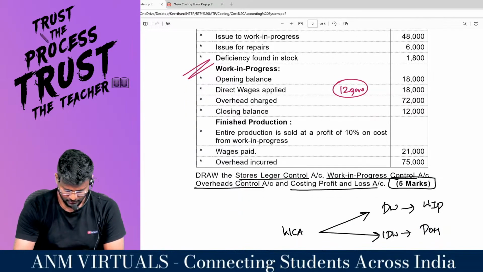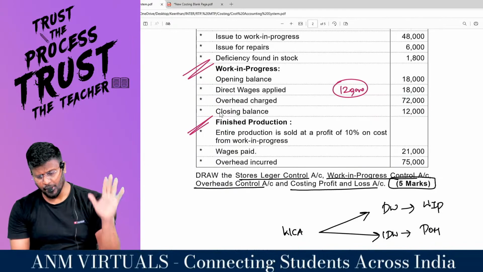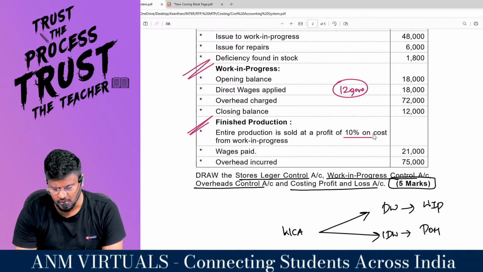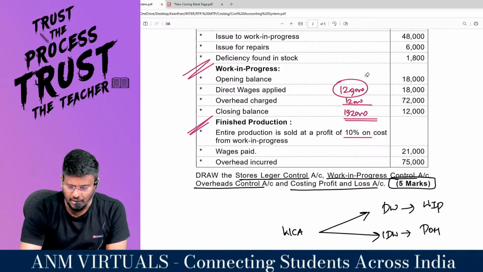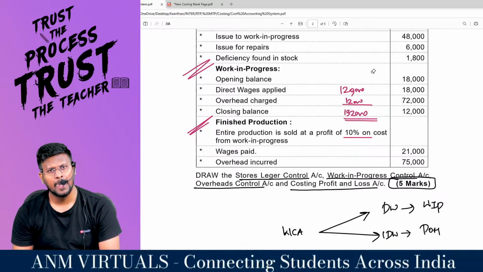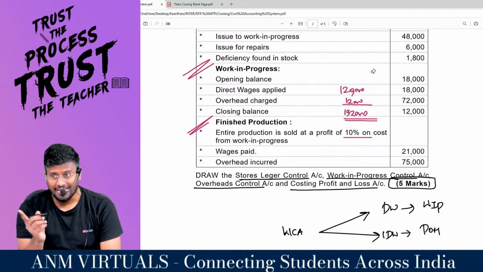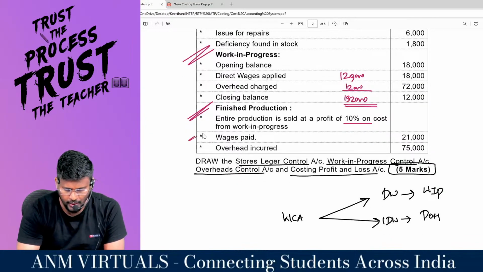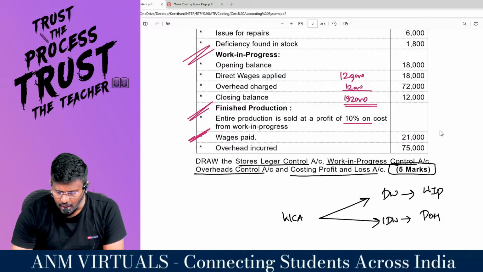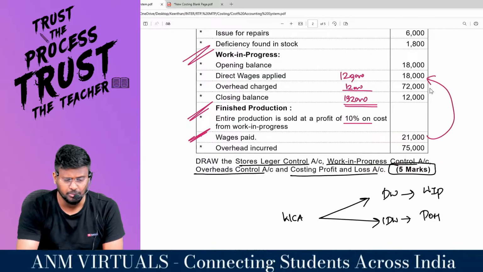Comfortable? Finished product: the entire production is sold at a profit of 10% on cost from WIP. So 1,20,000 plus 12,000 comes to 1,32,000. That much amount should be credited in the costing P&L account. Fantastic. Wages paid is actually 21,000, but we have absorbed only 18,000. There is an under absorption of 3,000.